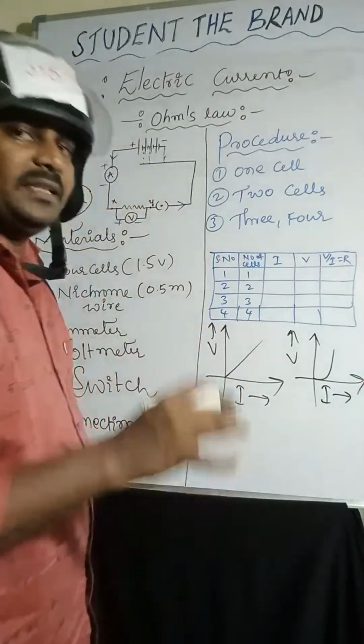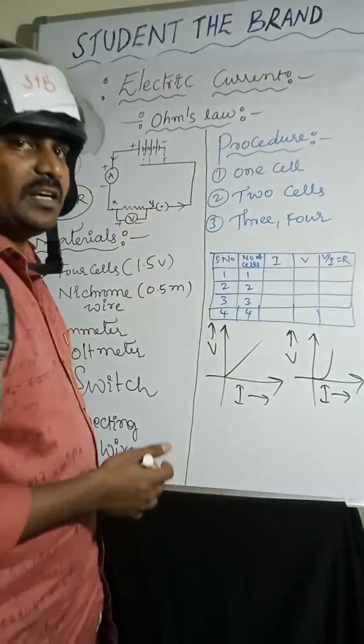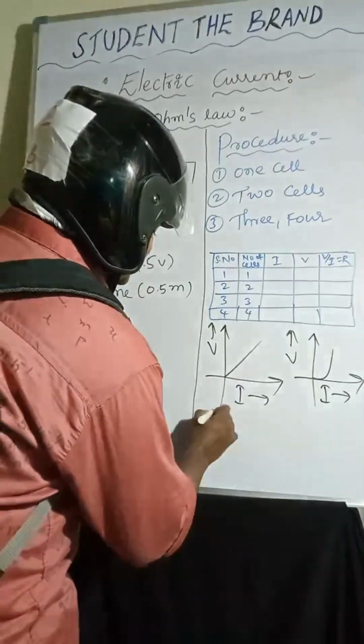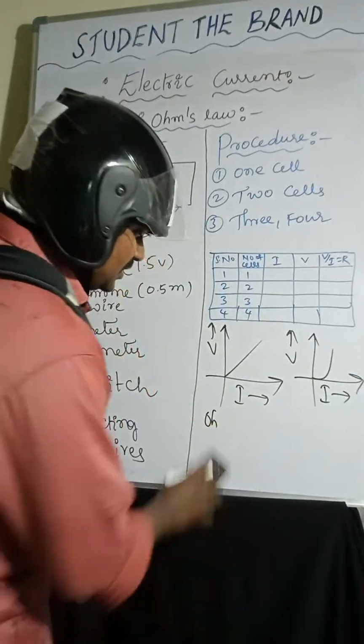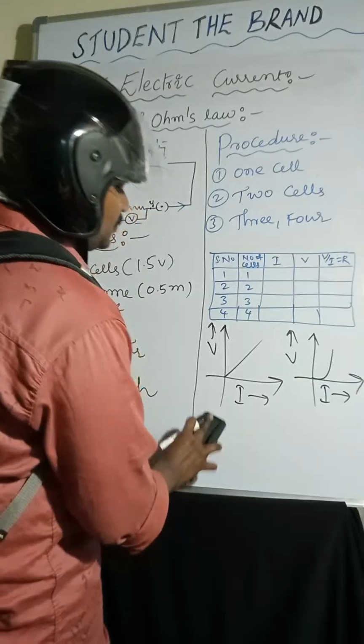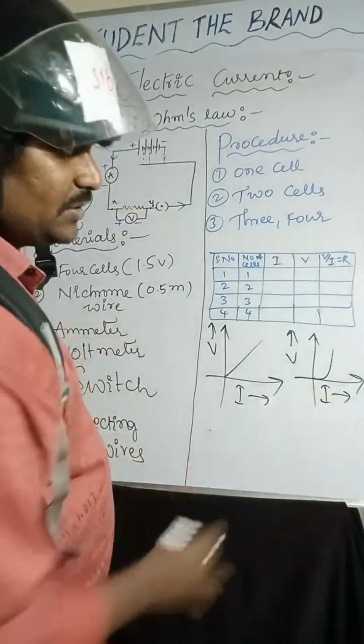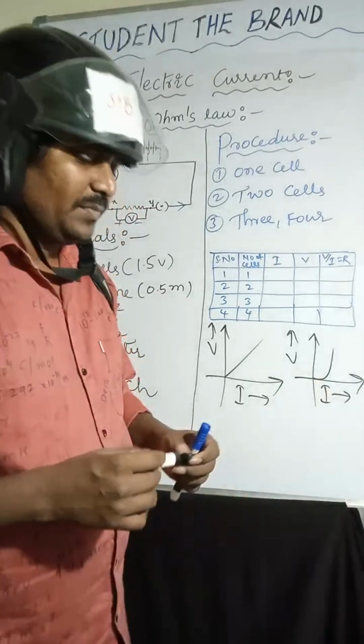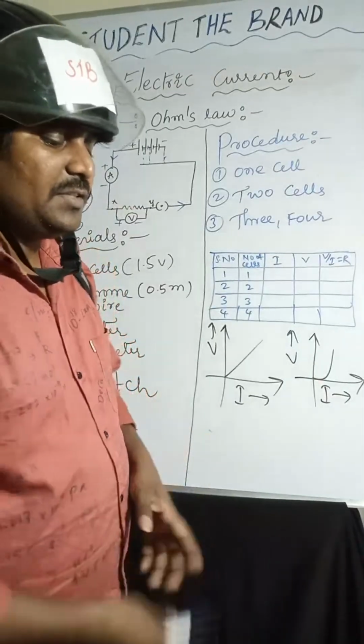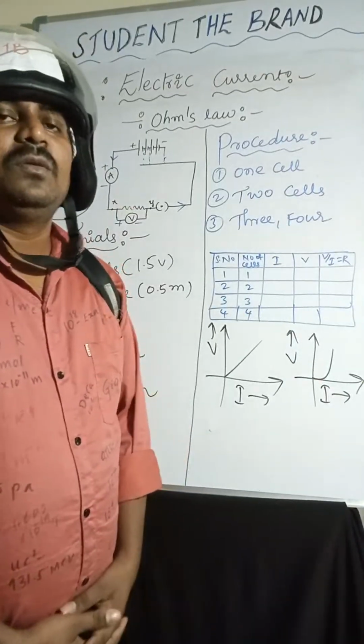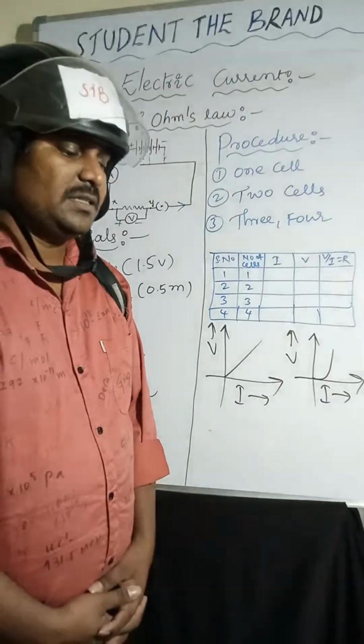Ohmic conductors are the substances which obey Ohm's law. The substances which do not obey Ohm's law are called non-ohmic conductors. Ohm's law gives the definition of resistance.